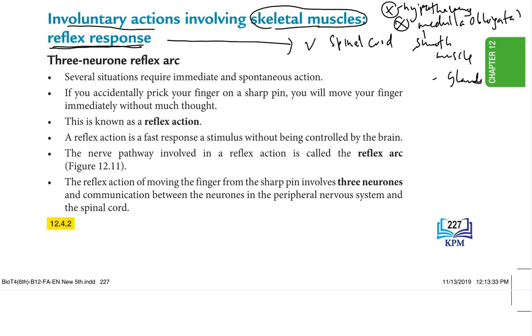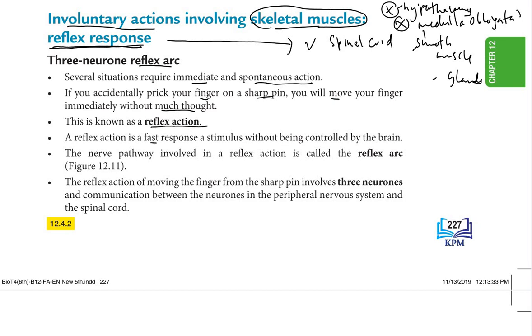So the first one, we have the 3-neuron reflex arc. Several situations require immediate and spontaneous actions. So this one is for the fast action. If you accidentally prick your finger on a sharp pin, you will move your finger immediately without much thought. You will not think about it. You will automatically withdraw your hand from the pin, right? We don't have to think what to do, it just occurs automatically. So this is known as a reflex action.